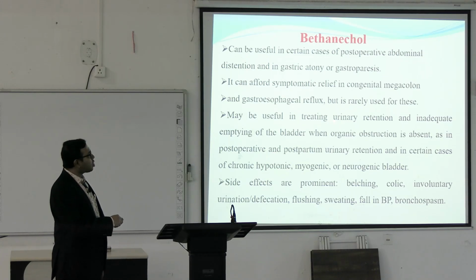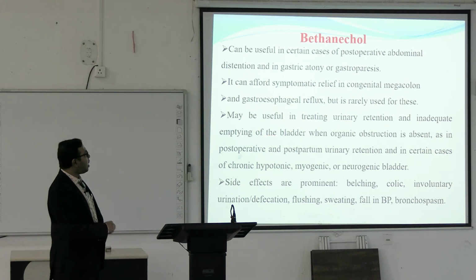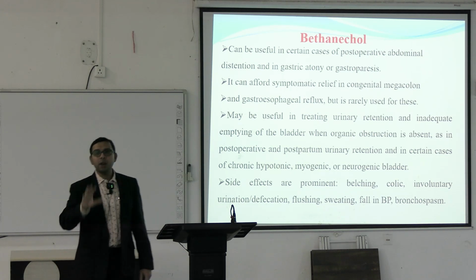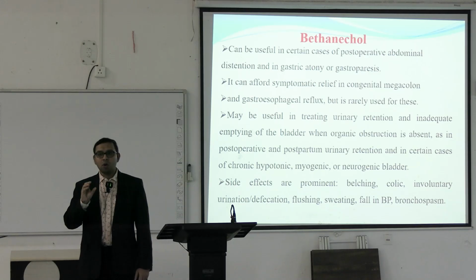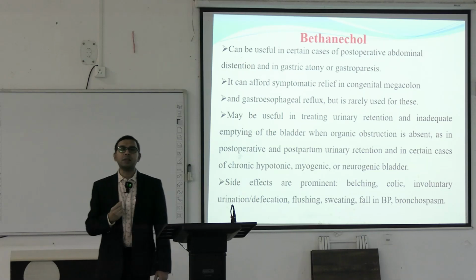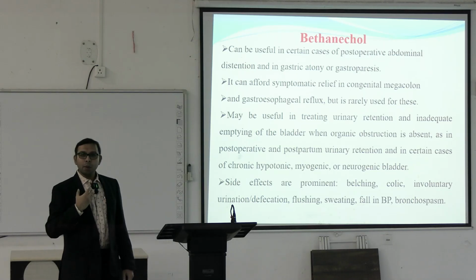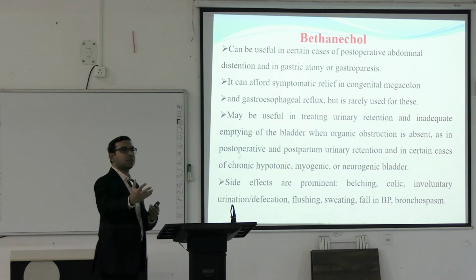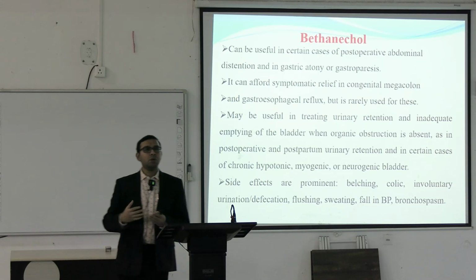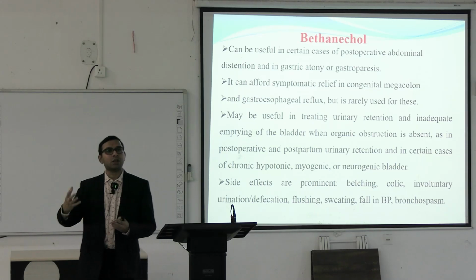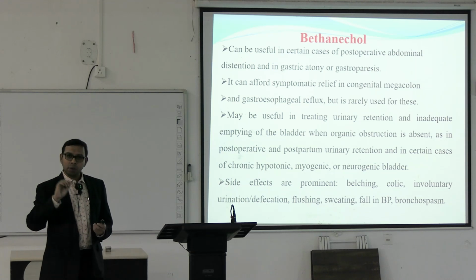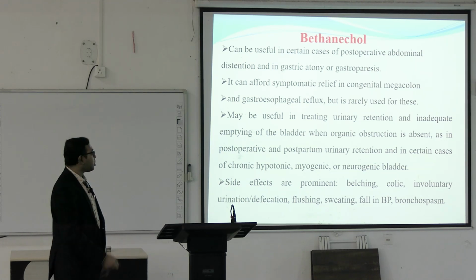Most commonly it is now used in treating urinary retention and inadequate emptying of the bladder, because already we have seen what are the actions of acetylcholine or cholinomimetic agents. They cause contraction of the bladder trigone. They cause relaxation of the sphincter muscle, so that there will be more release of the urine. So, when there is urinary retention, that is urine cannot be passed out, the urine is stored but cannot be passed out due to atony of the bladder muscles. So, here we have to use cholinomimetic agents like bethanechol.